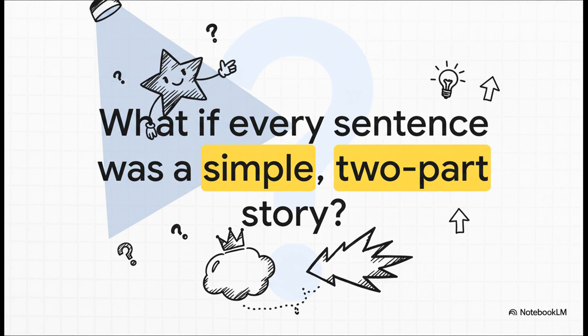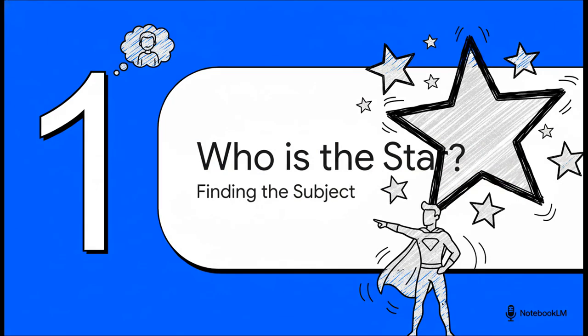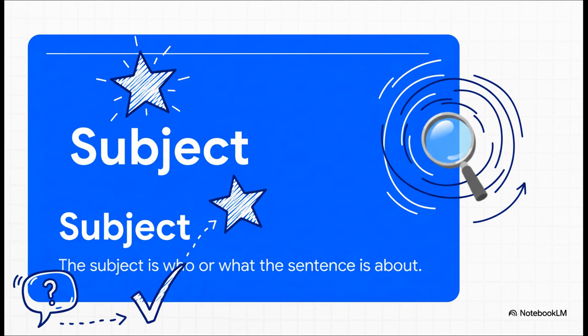Let's break it down. First things first, every good story needs a main character, a hero, a star. And in grammar, we call this star the subject. This is the person, the place, or even the thing that the whole sentence is all about. So how do we find our star, this subject? Well, it's super easy. All you have to do is ask one simple question. Who or what is this sentence talking about? And boom, the answer is always your subject.